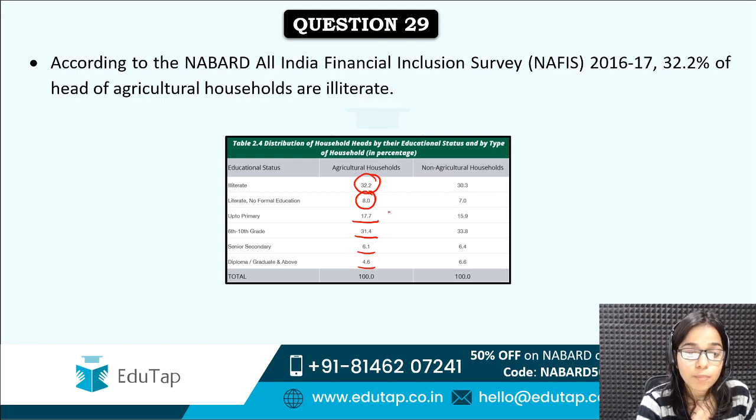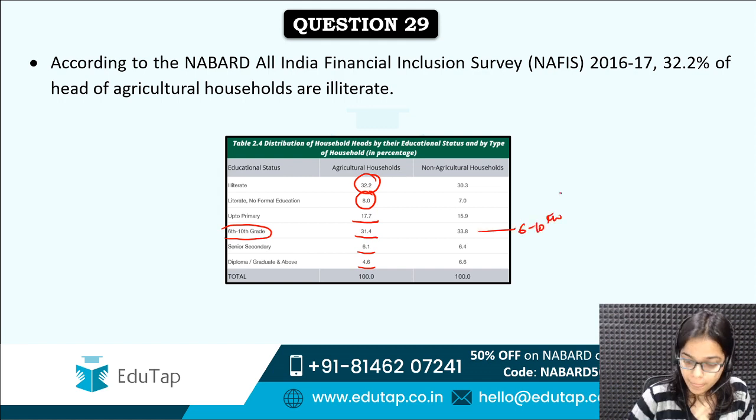So you can see that most of the heads of the agricultural households have education from 6th to 10th grade according to this data. And in the same way, non-agricultural households reflect the same. In that also, heads of the households have education from 6th to 10th grade.